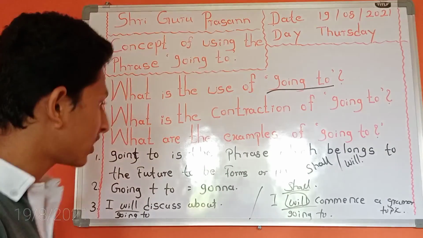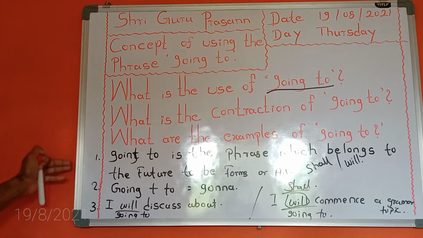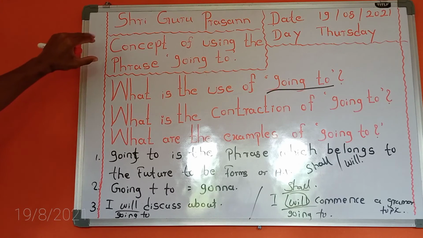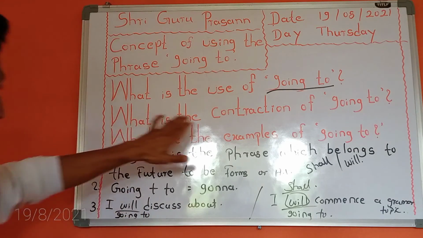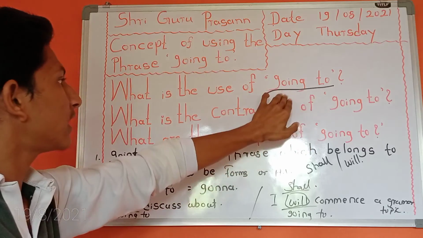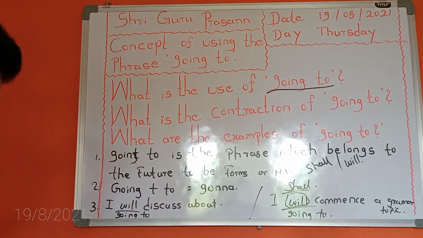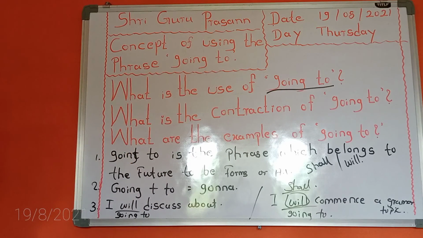Okay. I hope you understood. If you want to take a screenshot, I have no objections. You can take it. But here, you have to keep in mind, if you use this future to be form in your daily life, you will understand what is the use of going to. Okay, use more examples, you will understand.